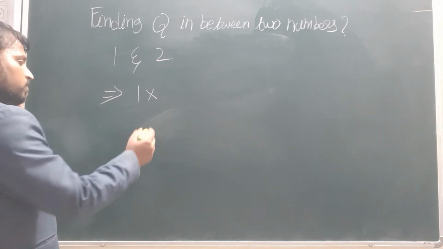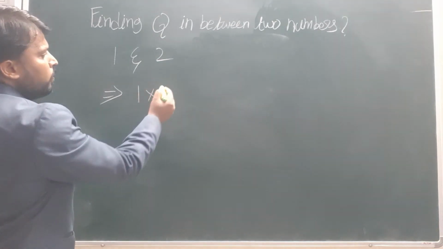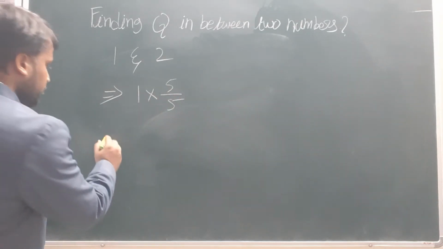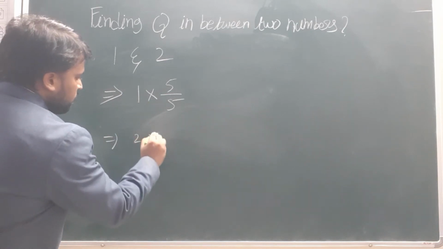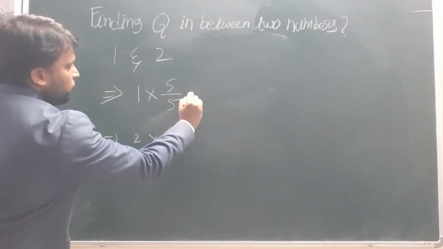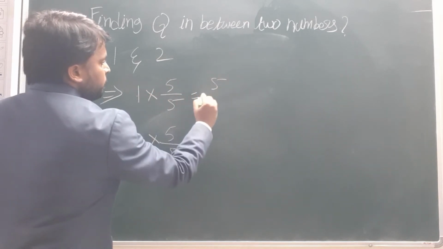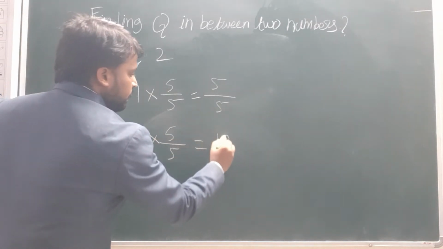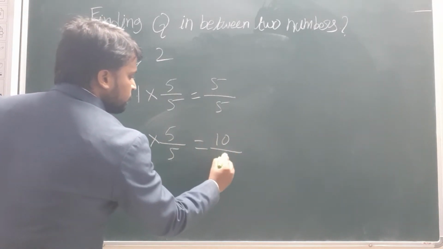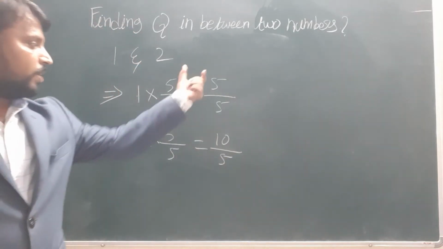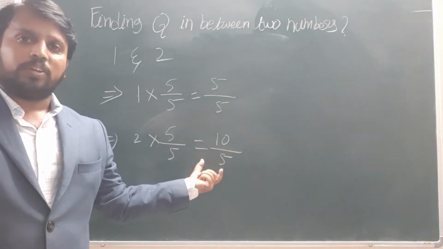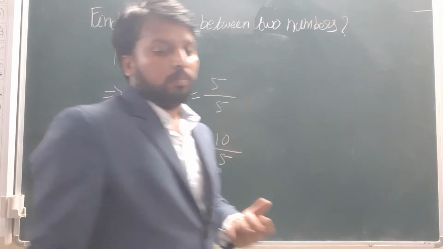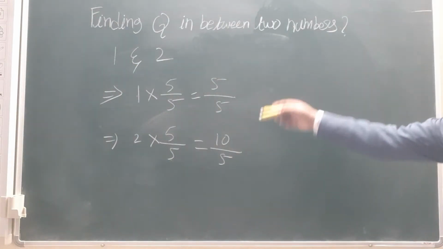Suppose we take 1 into 5 by 5, and the 2 also 5 by 5. What will we get? 5 ones are 5, so 5 by 5. And here 2 fives are 10, so 10 by 5. Right? 5 by 5 and 10 by 5 we got here. So now see, these are the rational numbers.